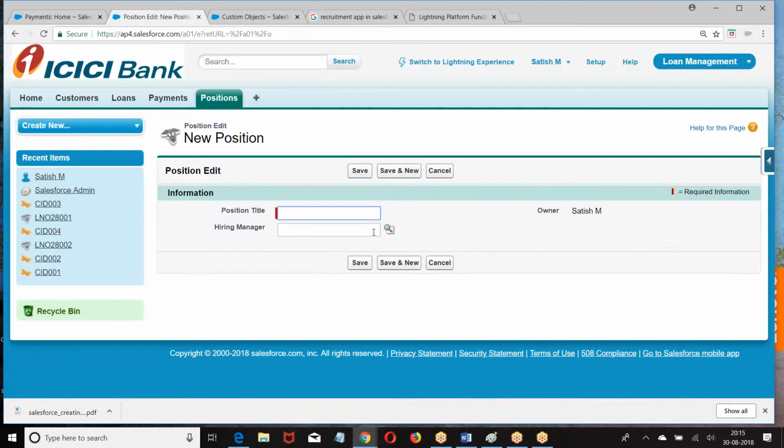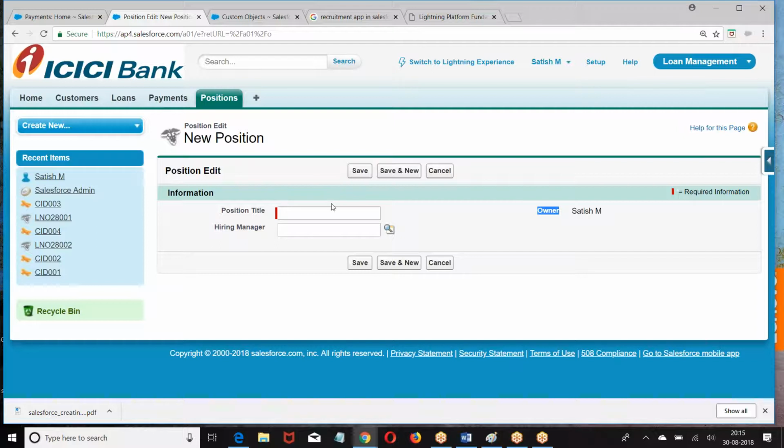Now look at this. Even though we created a lookup field, it has its own owner. In master detail, if I create a master detail, the owner is not there. But when I created a lookup field, it has its own owner. Is it a mandatory field or optional field? It is an optional field. Are you getting my point?